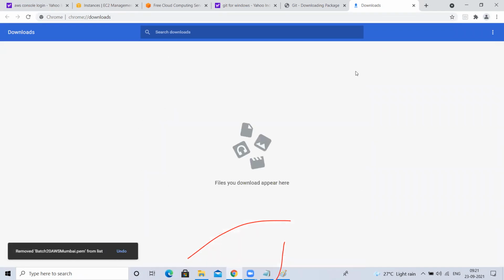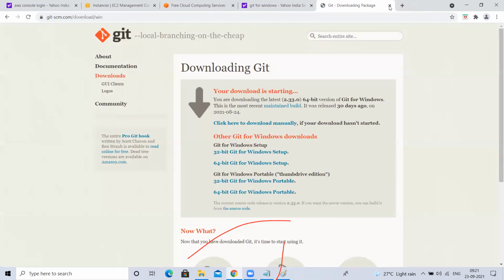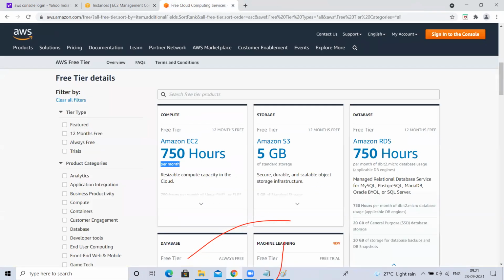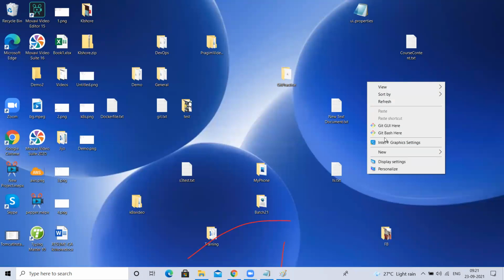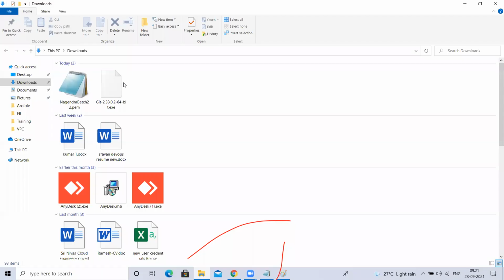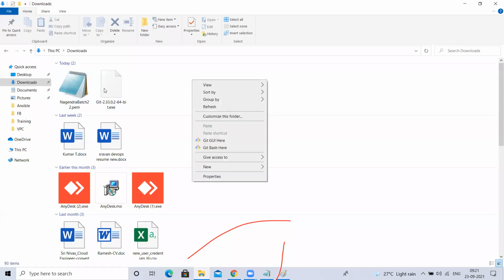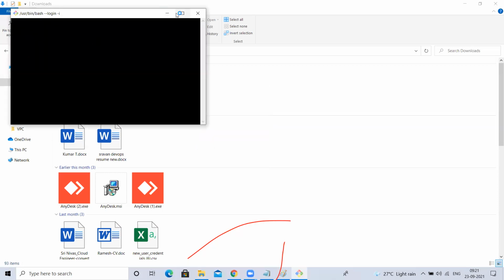Once you install Git for Windows, anywhere on your machine, if you right click any folder, you should be able to see these two options. You have to open your Git Bash wherever your PEM file is. For me, it's Downloads. So I'm going to open Git Bash here.